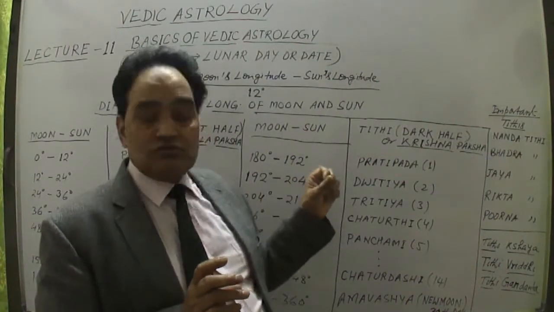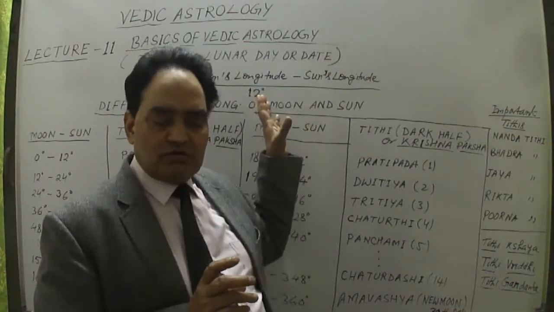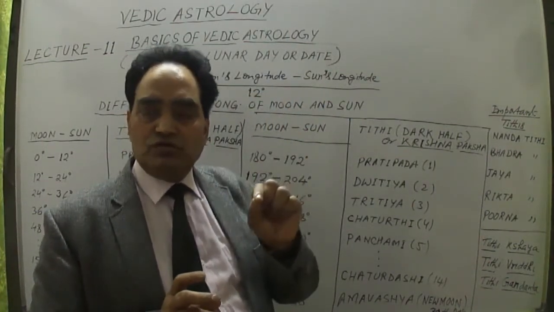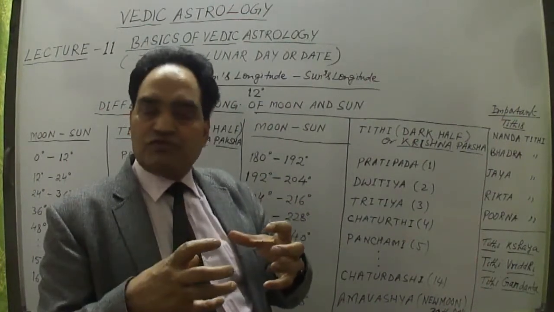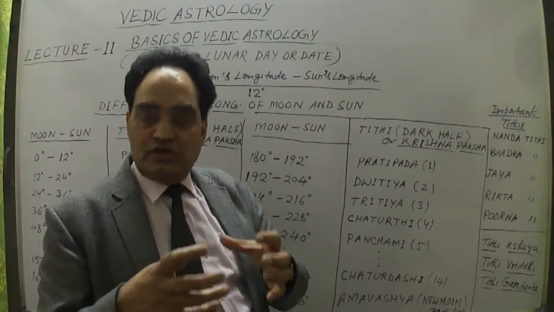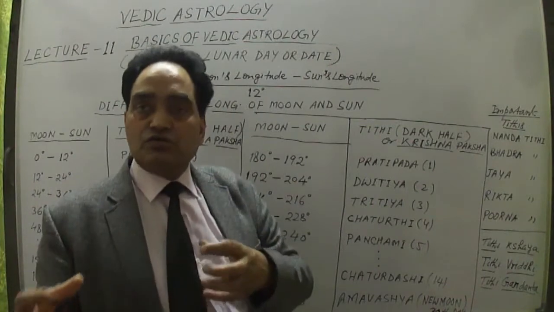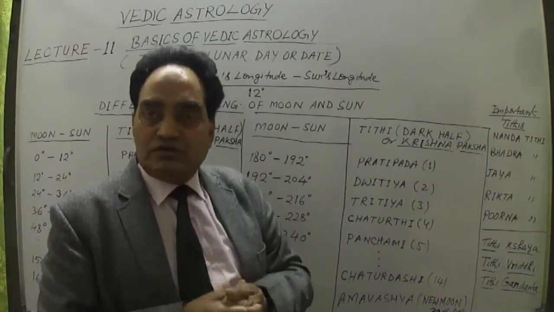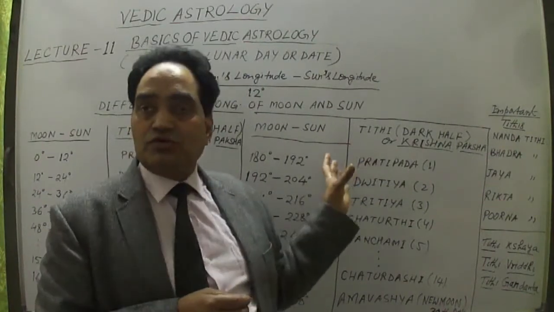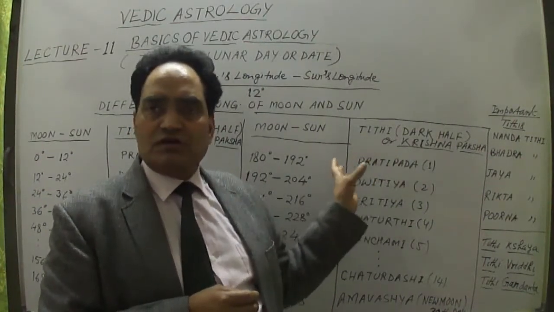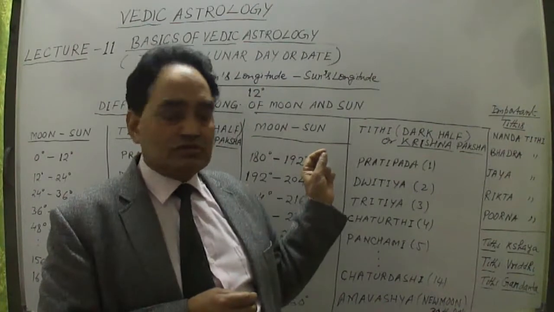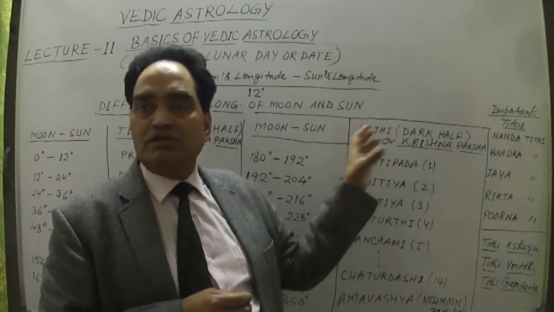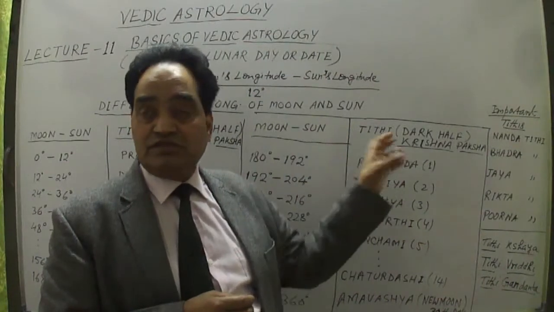Now let me talk about what the lunisolar year is. Lunisolar year means a combination of the lunar year, the moon's year, and the solar year, the sun's year. The combination of these two gives us Tithis and months. Sometimes there are 13 months, when one Adhik Mas, or Adhimas, or leap month, is added. Why?